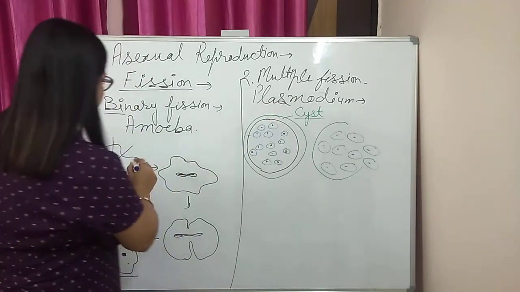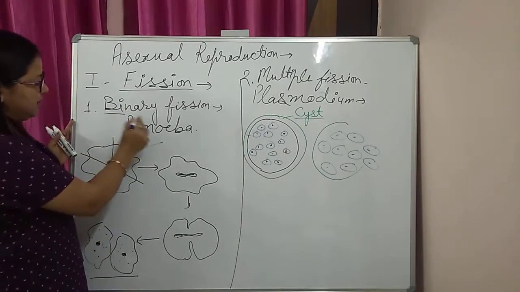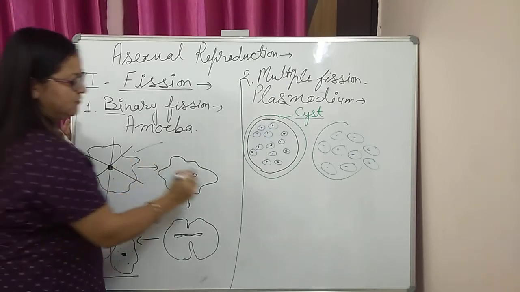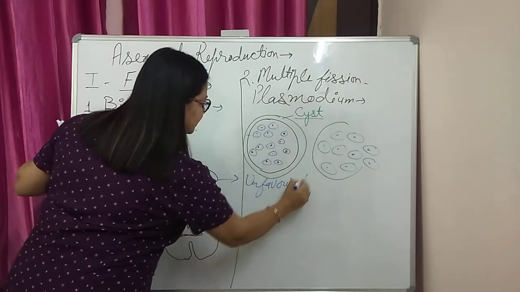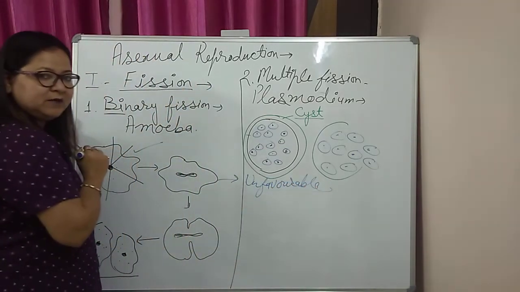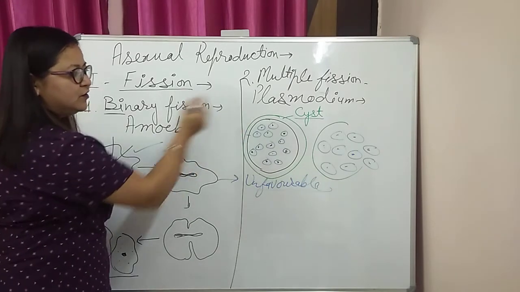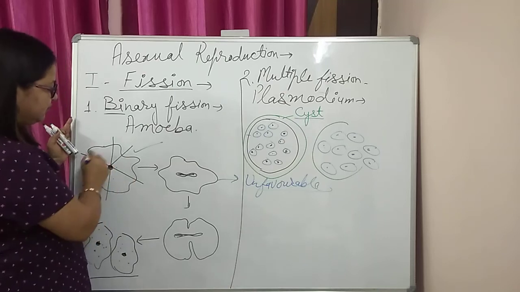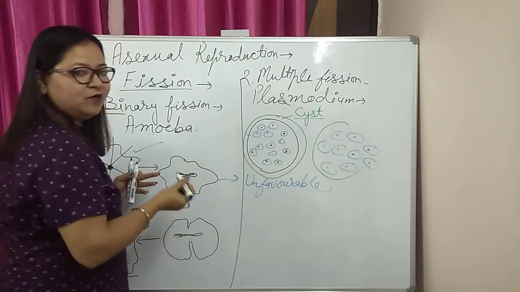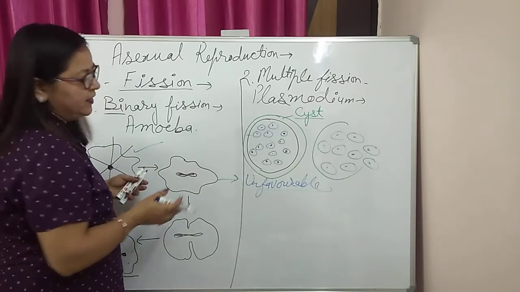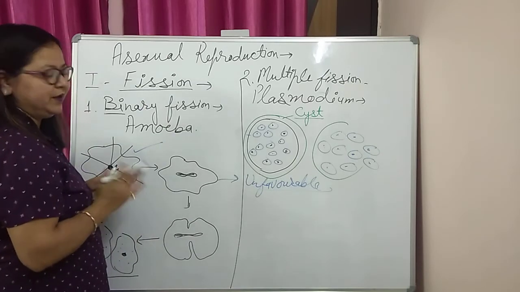Point to be noted: the amoeba which reproduces asexually simply by binary fission, during unfavorable conditions also enters into the process of multiple fission. It makes a cyst surrounding it and then forms a number of offspring, and this cyst helps the amoeba to pass through unfavorable conditions.